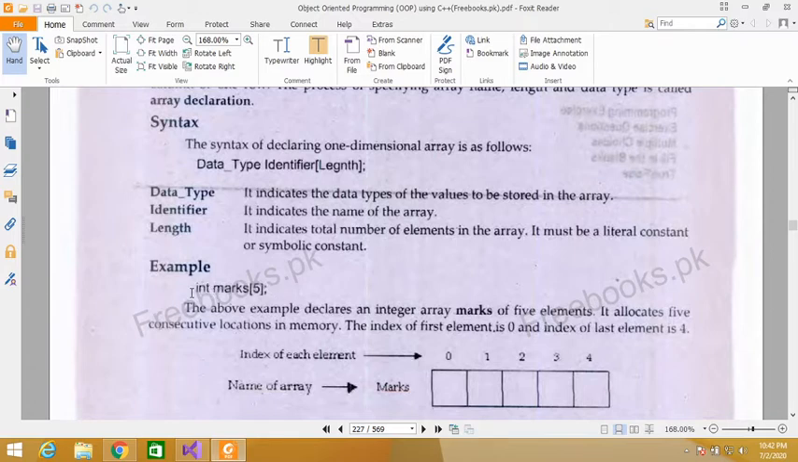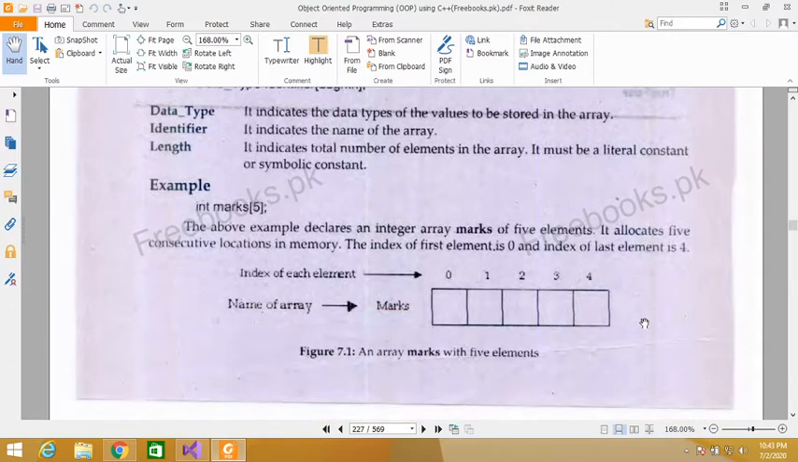In this way we can declare an array. Int, then marks is the array name and in square brackets 5 is the length of the array. So this array can store 5 integer values. The above example declares an integer array marks of 5 elements. It allocates 5 consecutive locations in the memory.